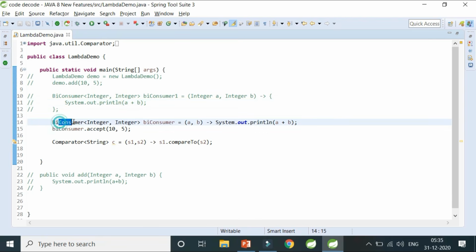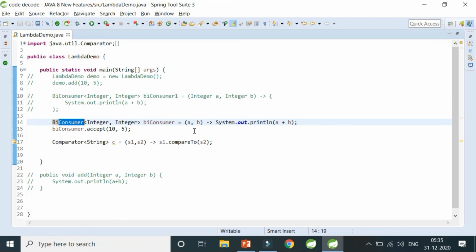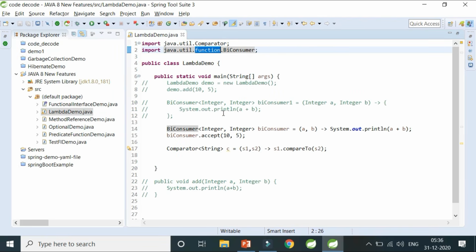So as we all know, BiConsumer is nothing but a predefined functional interface. These predefined functional interfaces are available in which package? The java.util.function package. So let's see, is it? Yes, our predefined functional interfaces are present in the java.util.function package. So my lambda expression is this, the way I've shown you, right?